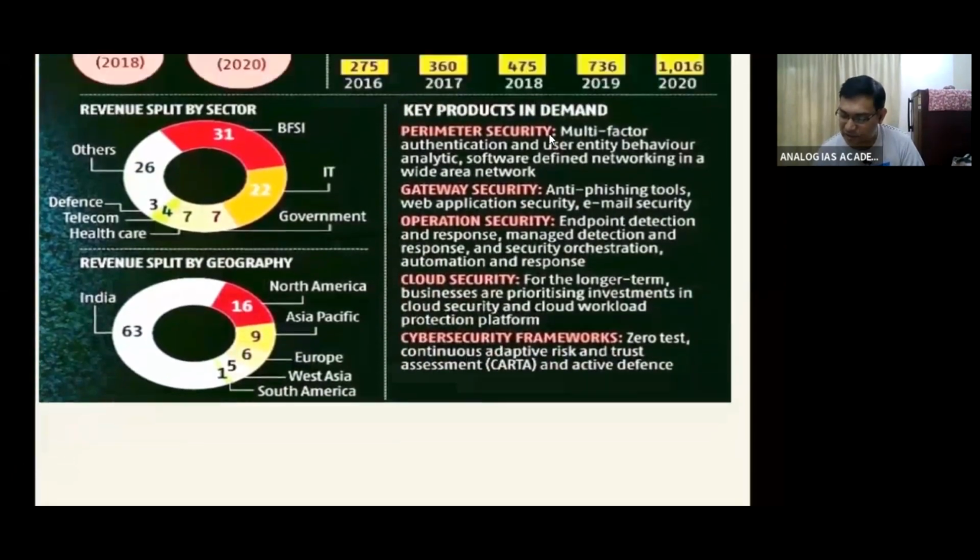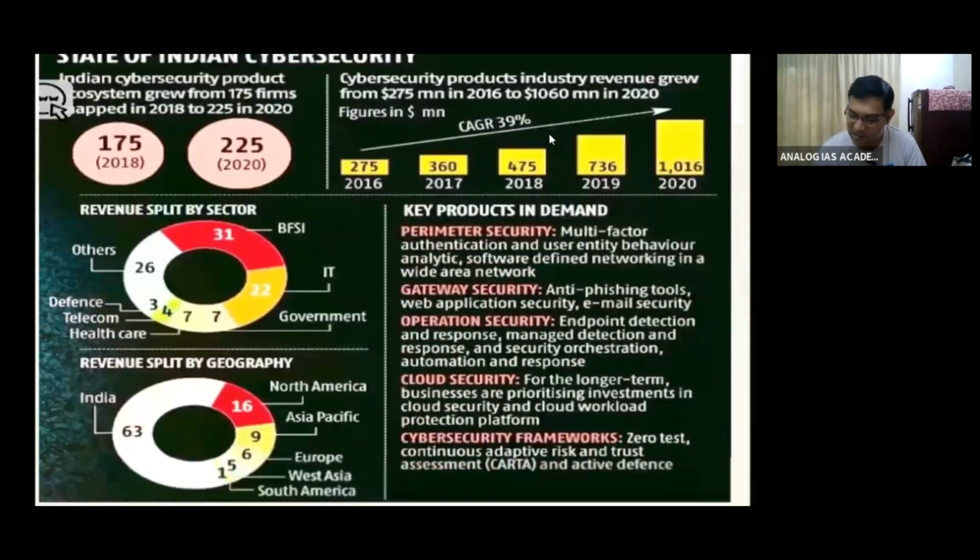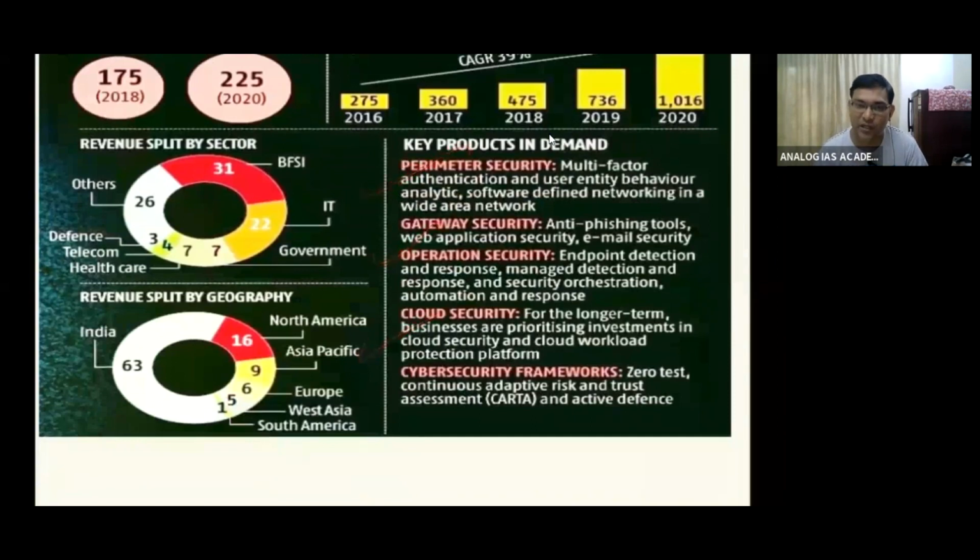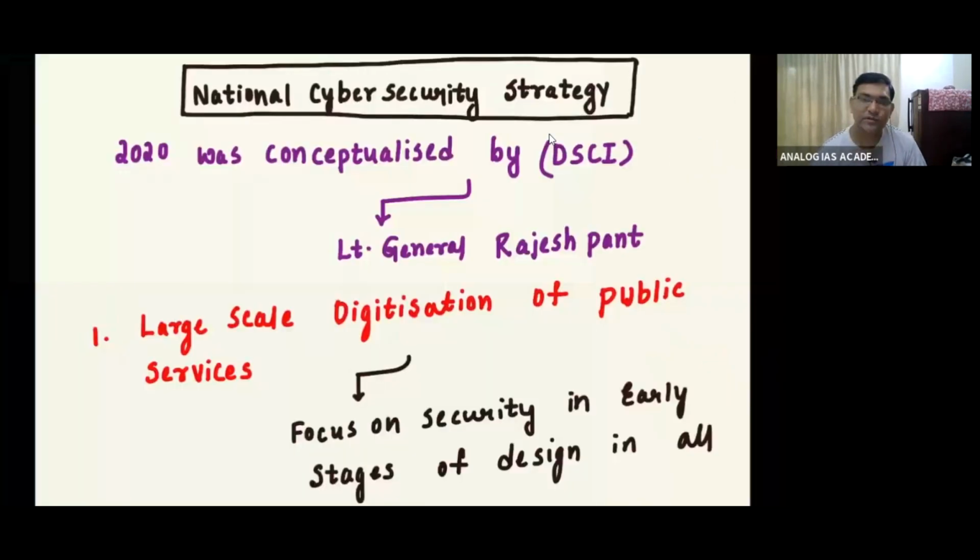So key products demands, we have already discussed this. The national cyber security strategy was conceptualized by Lieutenant General Rajesh Pant.